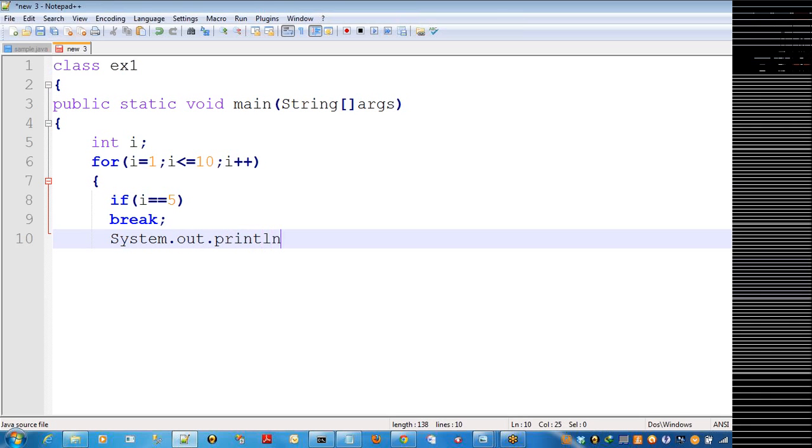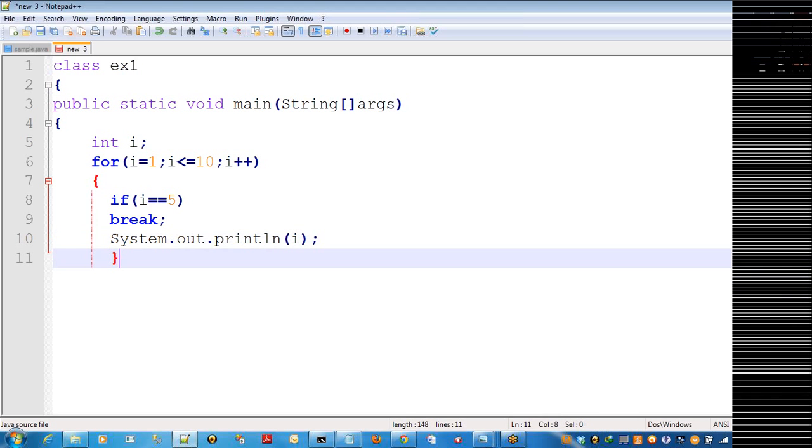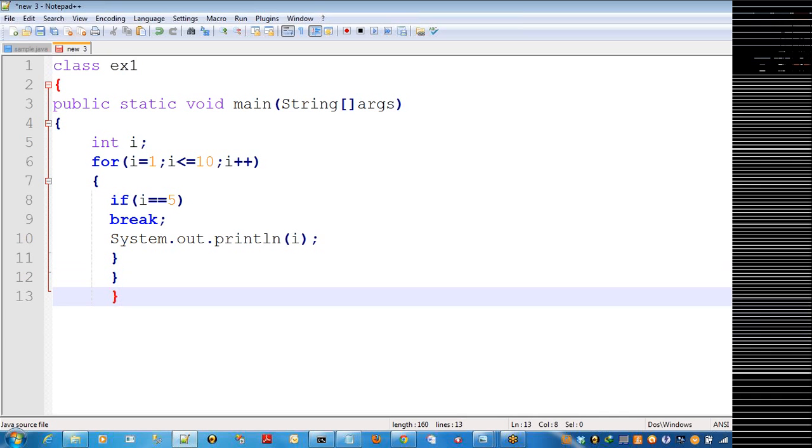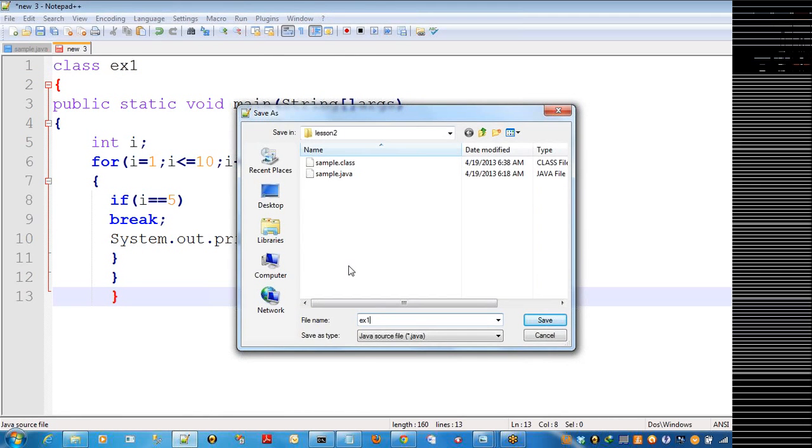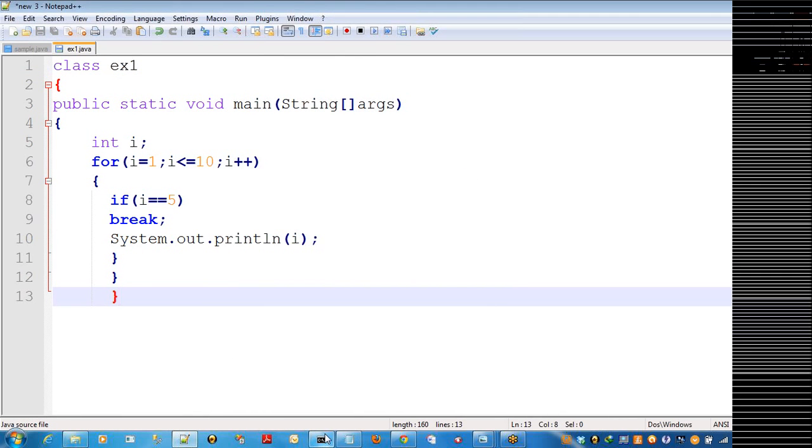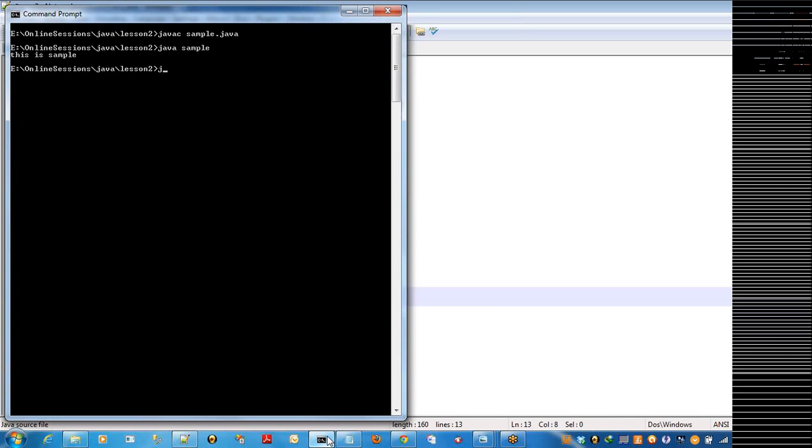In other cases, display the i value. And the main function closes and the class definition closes. So whenever the i value reaches 5, it will terminate the loop.